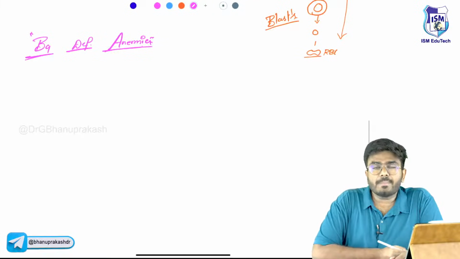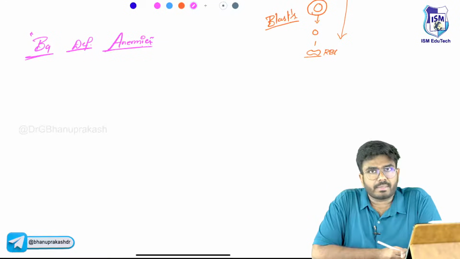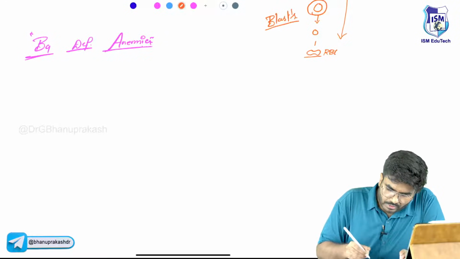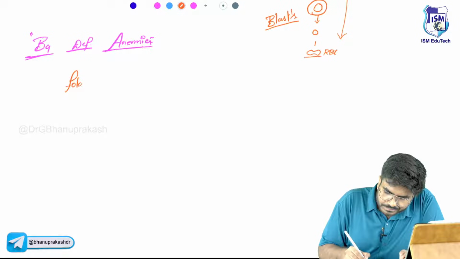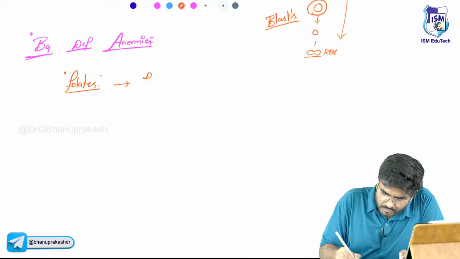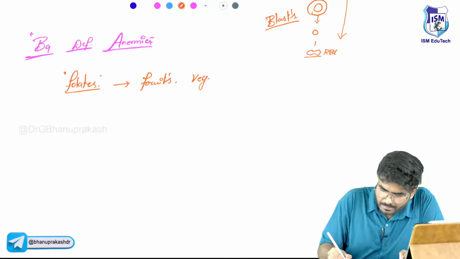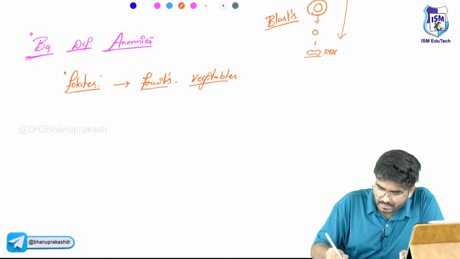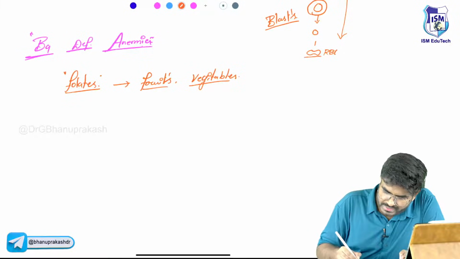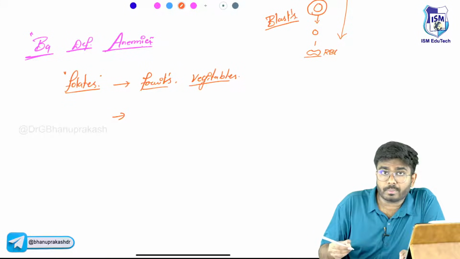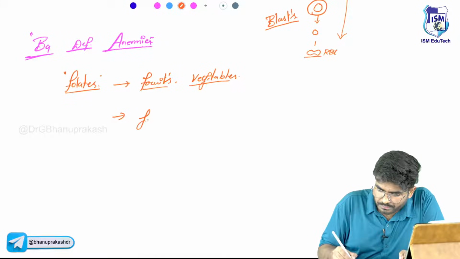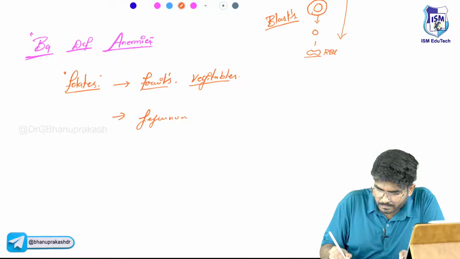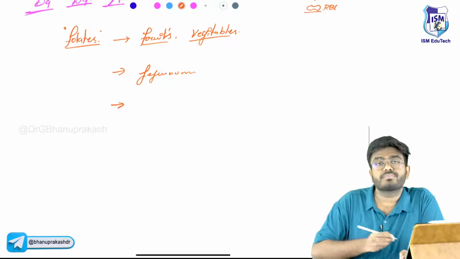First, let's discuss the folate deficiency anemia. First of all, from where will you get these folates? You will get them from fruits and vegetables. Now, where is this folate getting absorbed? Folate, vitamin B9, the folic acid, is absorbed in the jejunum.